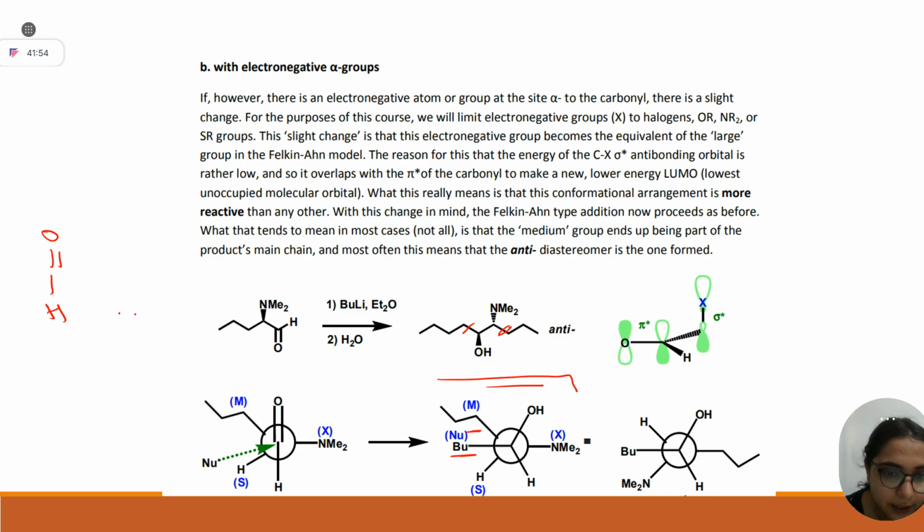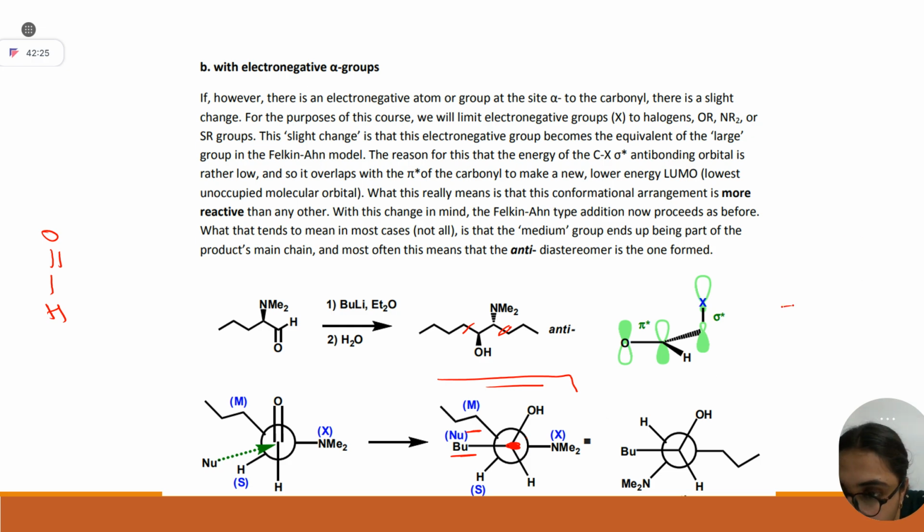Okay, let me write here, then you will understand. I am saying to you, keep this carbon fixed, and in which direction will you move the back carbon substituents in order that this nucleophile and this medium group come opposite to each other? At which angle? 120 degrees? 120 degrees clockwise. Clockwise, very good.